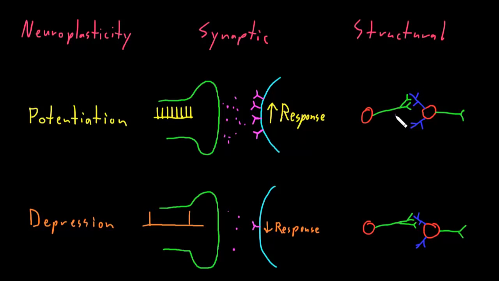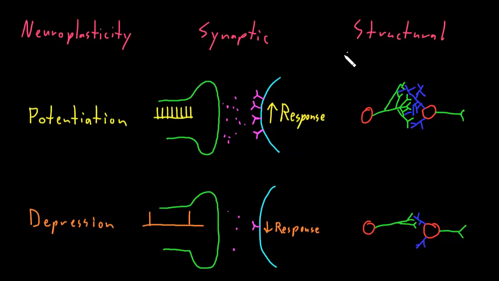So if these two neurons are firing together frequently, if this neuron is firing lots of action potentials and this neuron is firing lots of action potentials in response to this neuron stimulating it, we can see an increase in the number of synapses between these two. And we can see that from the dendrites. We could see the dendrites getting longer or growing more branches, so they become more complex trees of dendrites. Or we could see that from this presynaptic neuron, it could start sprouting more axon branches and terminals so that it's forming more synaptic connections with the dendritic tree over here.